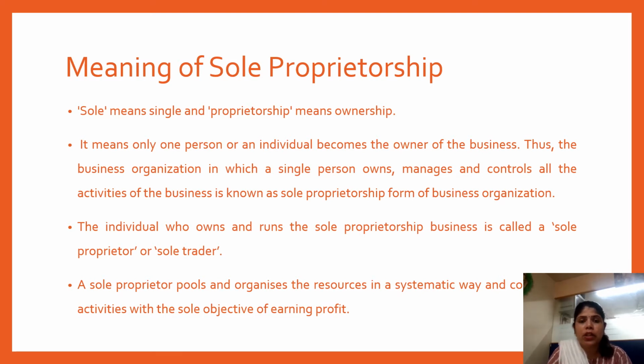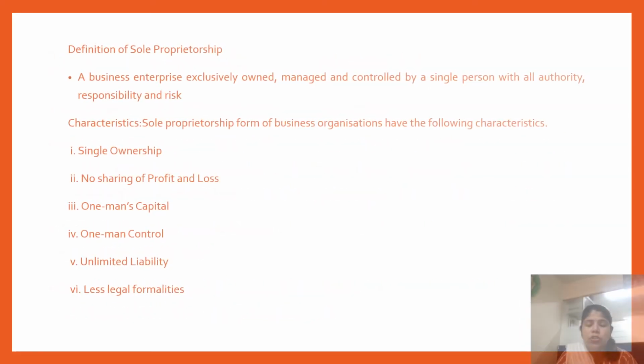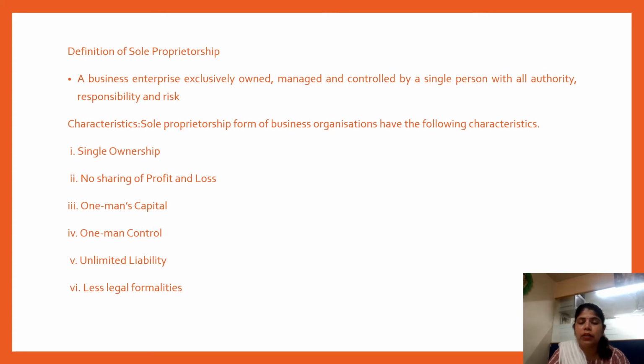The next thing coming under sole proprietorship is to define it with the help of a definition and go through the various characteristic features associated with the sole trader form of business. The definition of sole proprietorship: a business enterprise exclusively owned, managed and controlled by a single person with all authority, responsibility and risk is known as sole proprietorship.